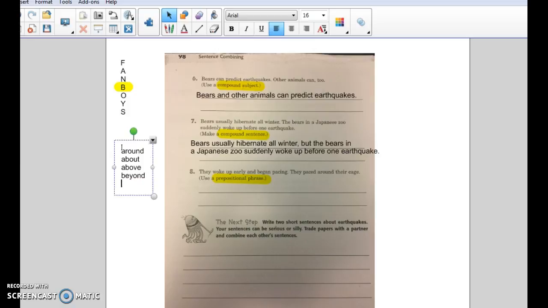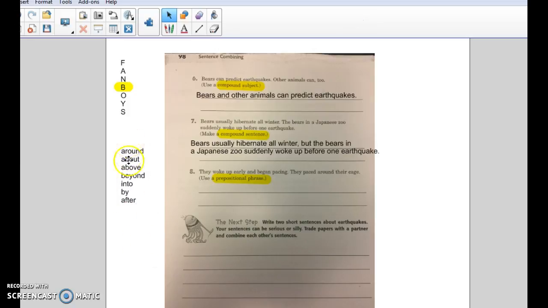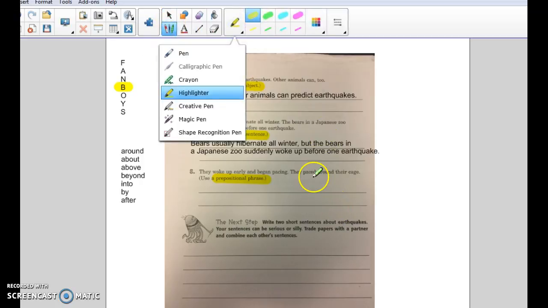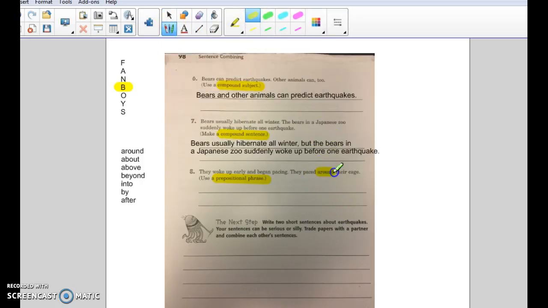beyond, into, by, after. They usually tell where or when something happened. So if you look here, they woke up early and began pacing around their cage. This is your preposition, around. This is your prepositional phrase. So basically, you're just combining it and making it less wordy.